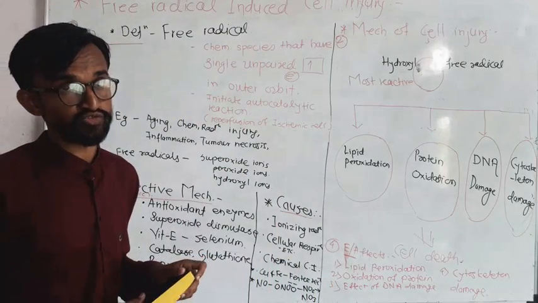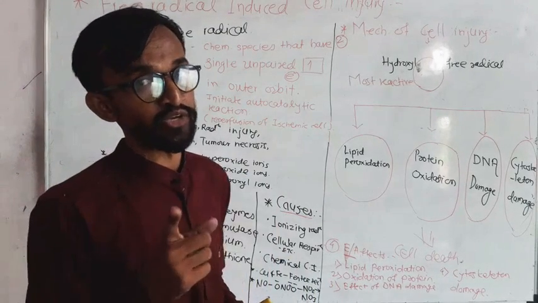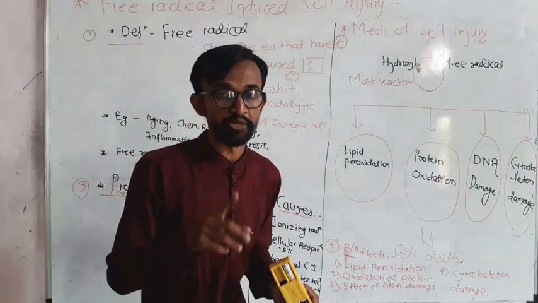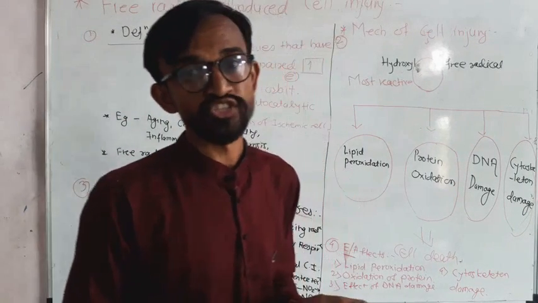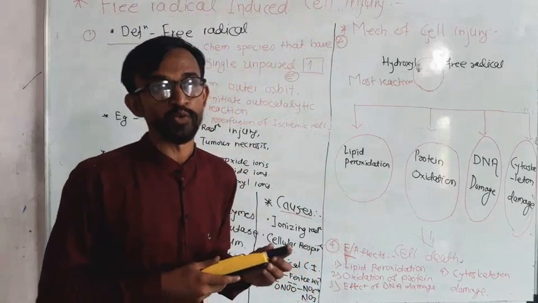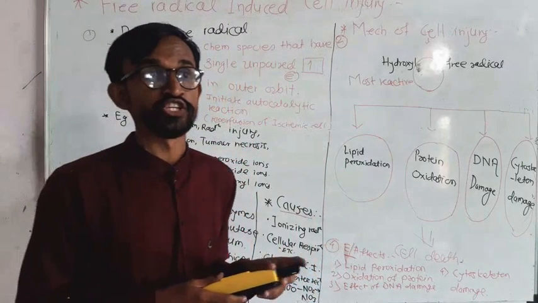Okay, next is protein oxidation. Proteins are made up of amino acids. We will study this mainly in biochemistry. The amino acids are the structural and functional unit of proteins, like leucine, lysine.